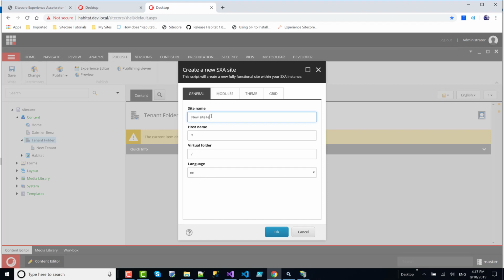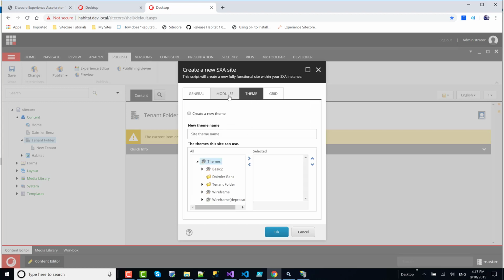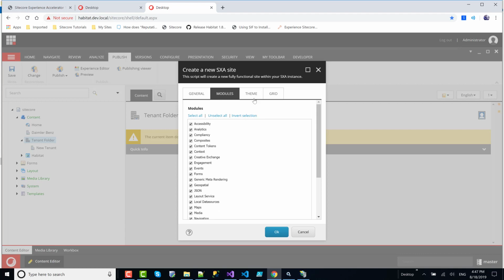Site name, test site, host name, test. I'm not sure on this one, but I think test.com. English modules. I select all the modules, but if you unselect, you can add later.